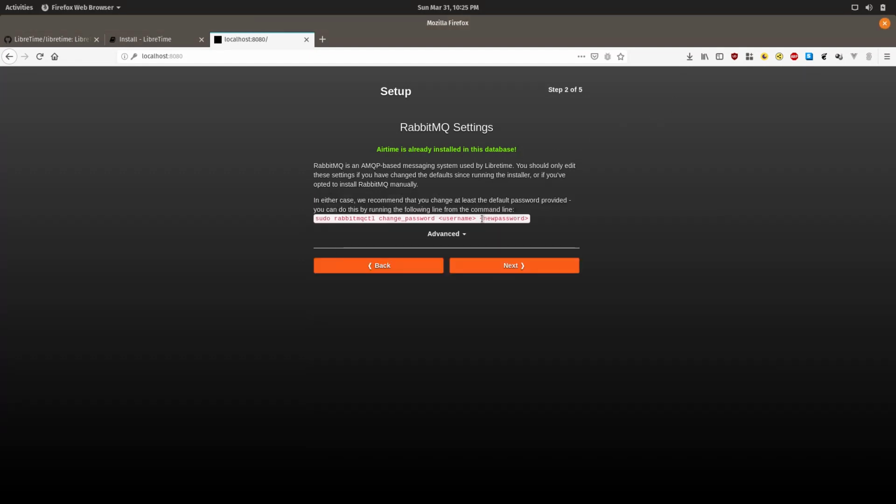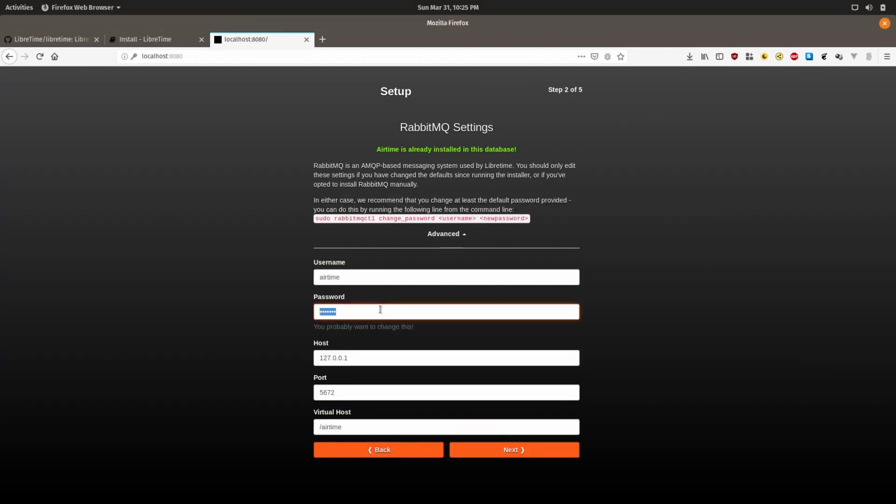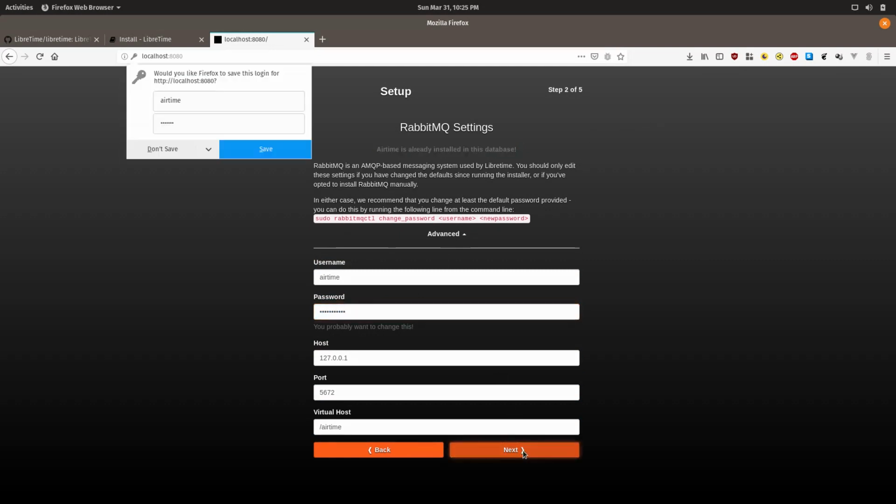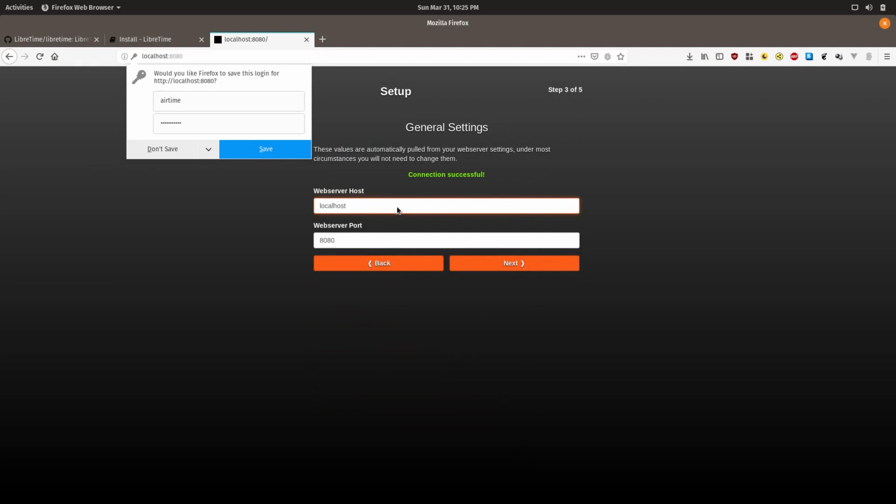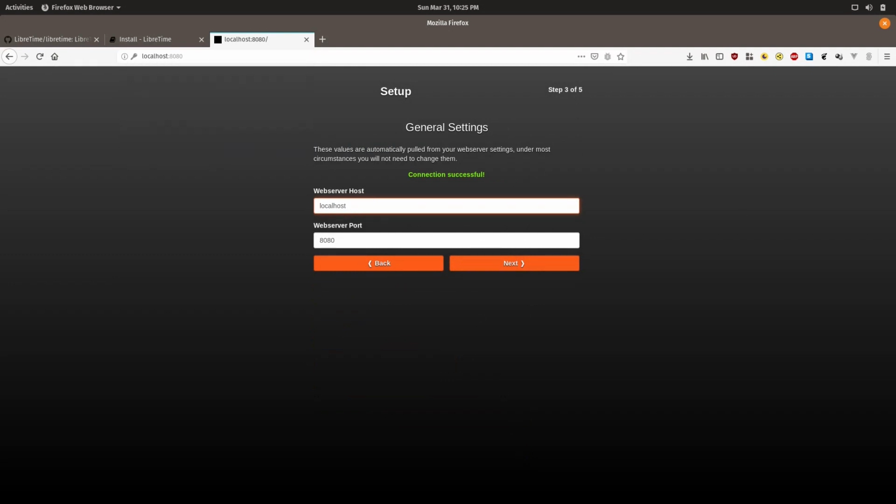So now I'm in here, gonna click on advanced and type in new password and click on next. For the URL here, type in the URL you will use to access your LibreTime system.